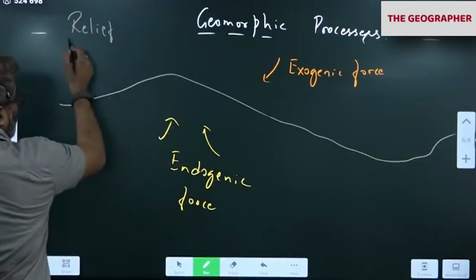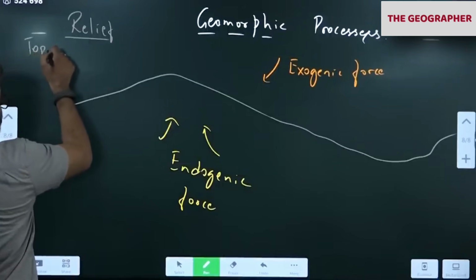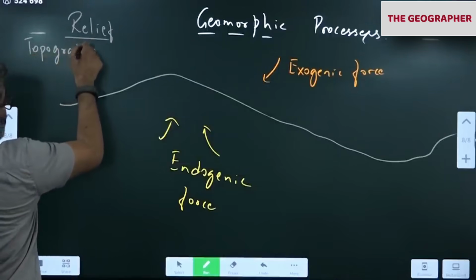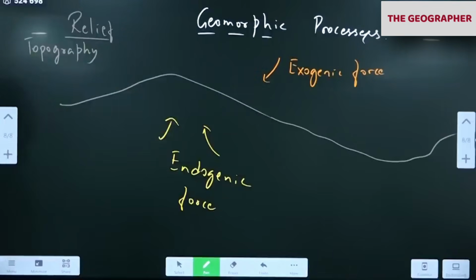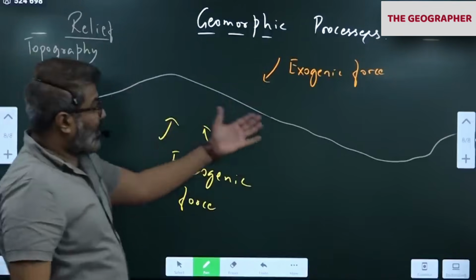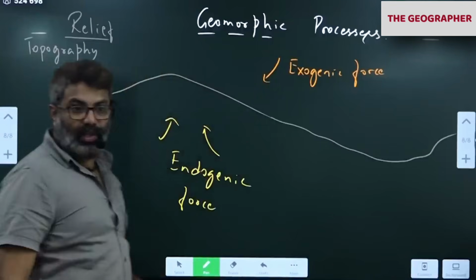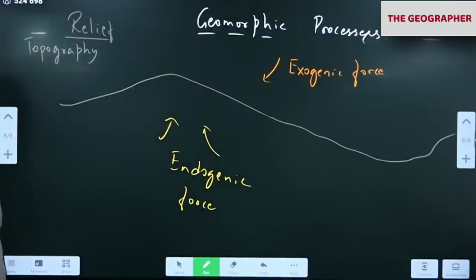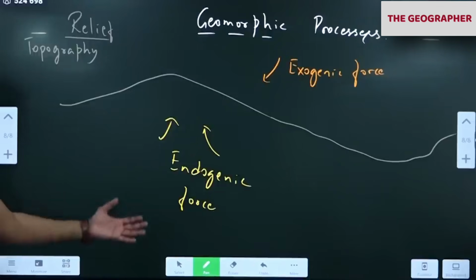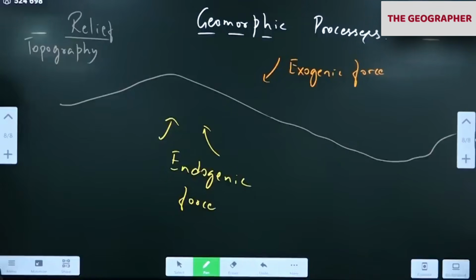The study of relief is called topography. This is a hill, this is a depression. Like that we can distinguish them. What is relief? Variation of earth's surface. And the study of relief is topography. So endogenic forces are those acting from below. Exogenic forces are those acting from above.